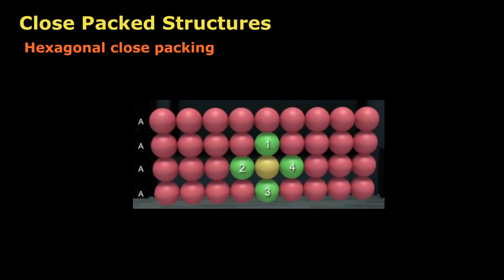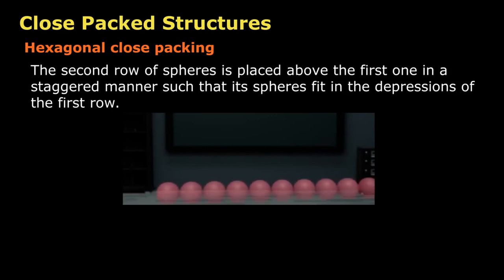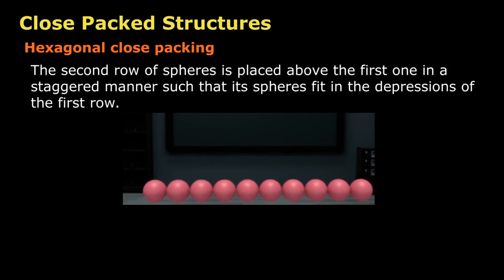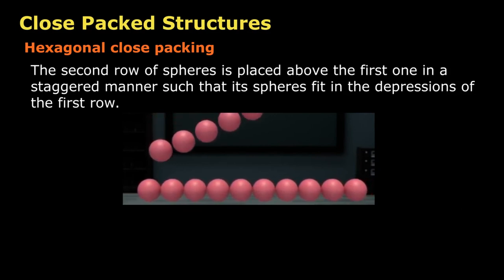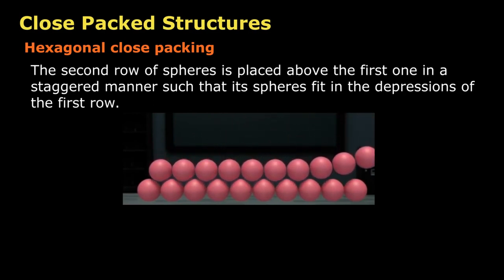Hexagonal close packing. In this type of arrangement, the second row of spheres is placed above the first one in a staggered manner such that its spheres fit in the depressions of the first row. If the arrangement of spheres in the first row is called A type, the one in the second row is different and may be called B type.